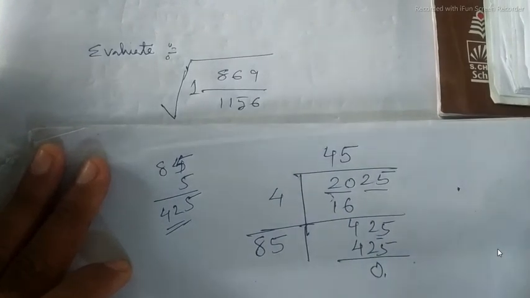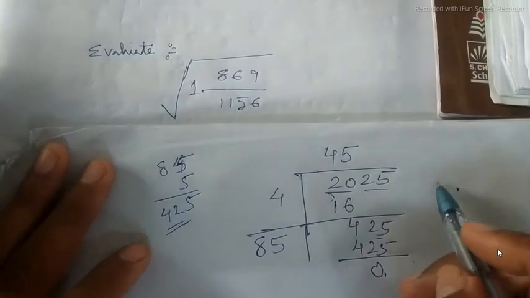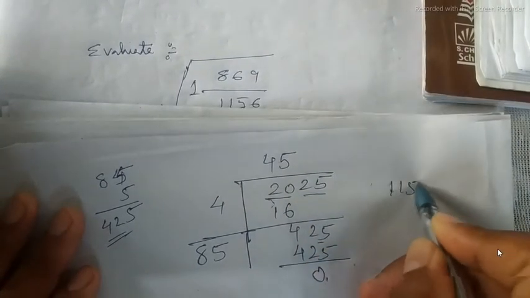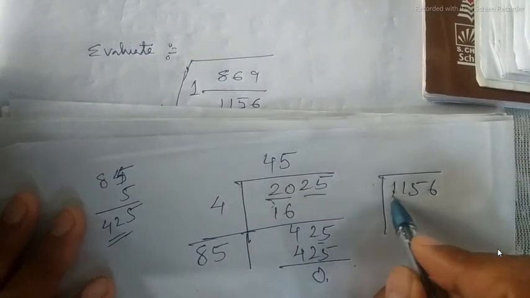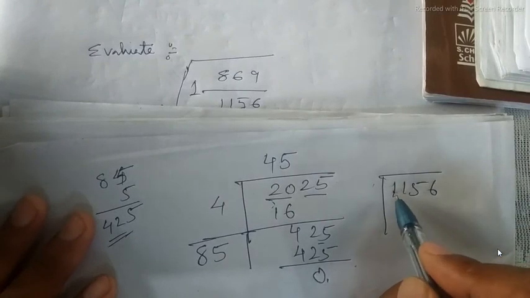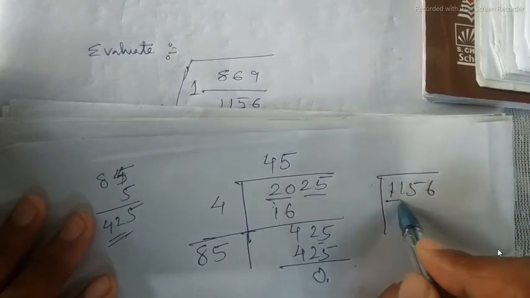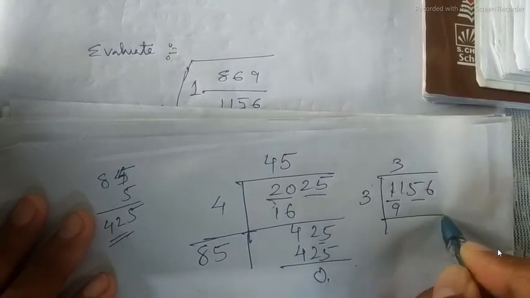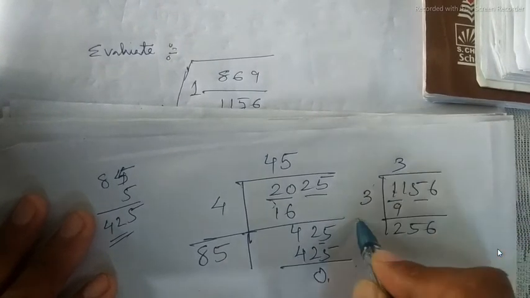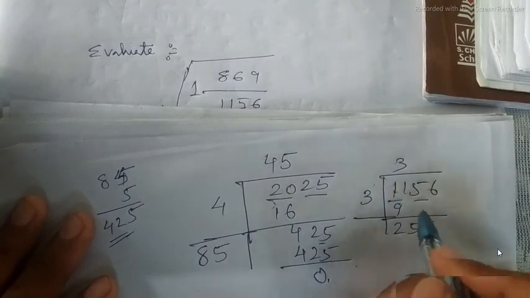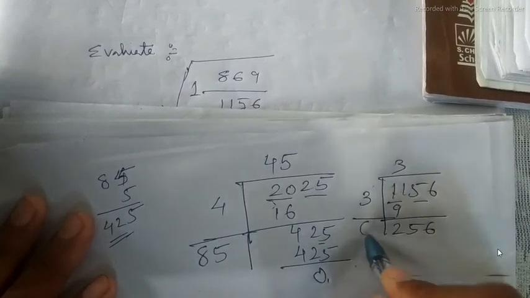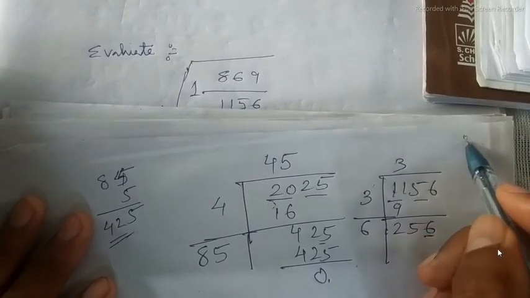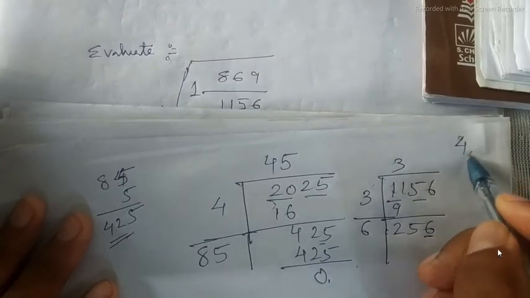And the square root of 1156. The perfect square nearest to 11 is 9. So 3 3s are 9, 256, and the double of 3 is 6. Since here the unit digit is 6, we will try with 4 or 6.